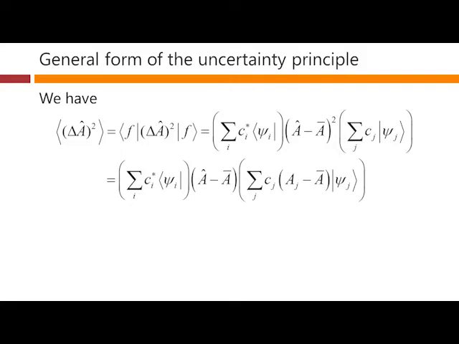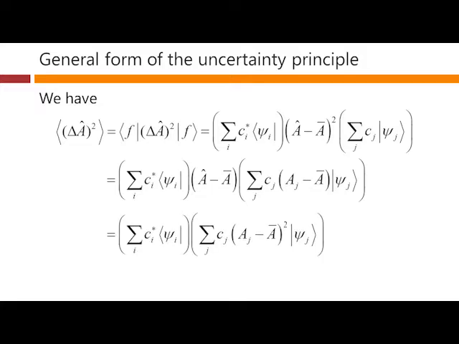Well, we can operate with the first one of these, the one on the right in this square here. Operating on this function just gives us Aj, the eigenvalue, minus A, the number here, times psi j. That's straightforward. And then we can do this again. We can operate with A minus A bar on this vector here.